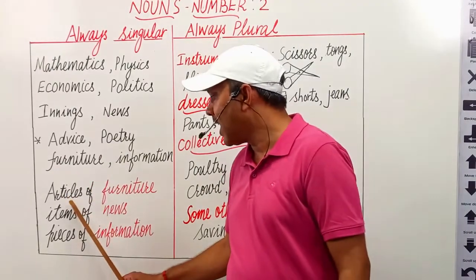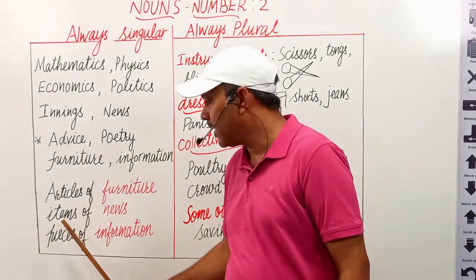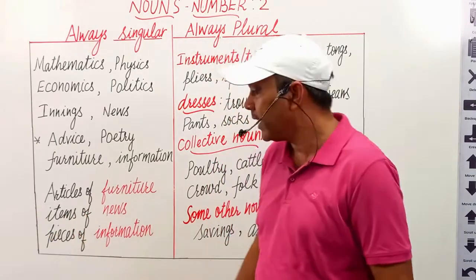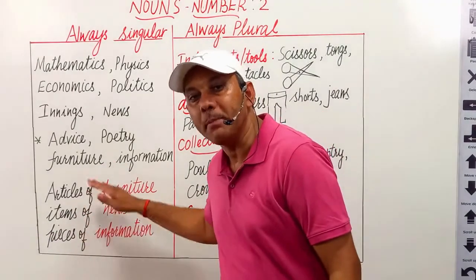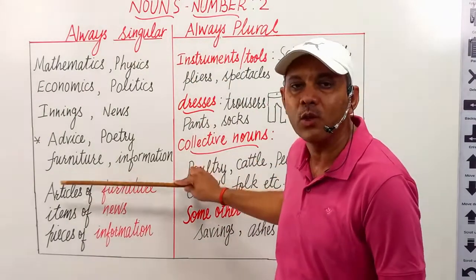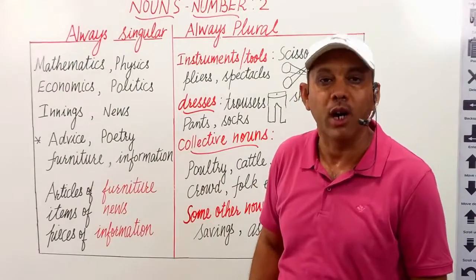For example, articles of, items of, pieces of. In this way, we can make them plural. Otherwise, they are always used in singular form with a singular verb.